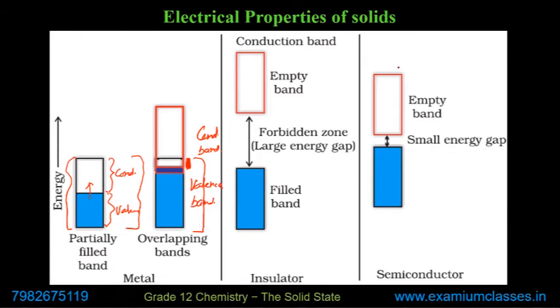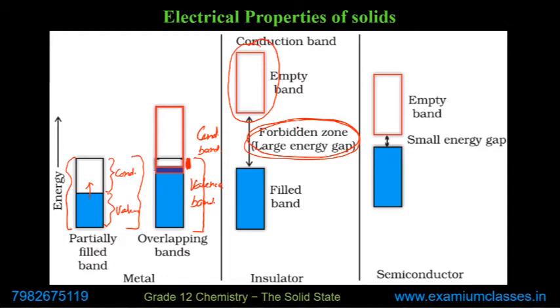Now we come to insulators. In an insulator, the energy required to move the electrons to higher shells so that they are out of control of the nucleus is much higher. So it is not overlapping in this case. Rather, there is a large energy gap which you have to provide so that the electron moves to a higher shell, then a higher shell, and then it is not in control of the nucleus.